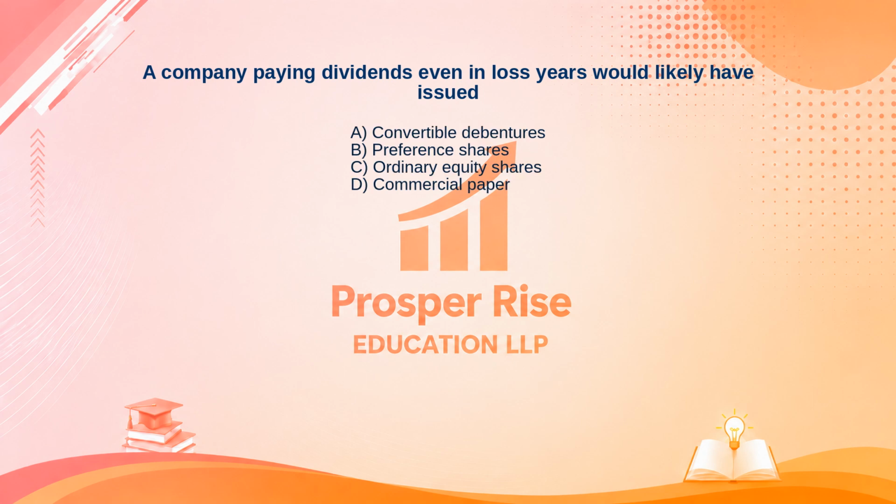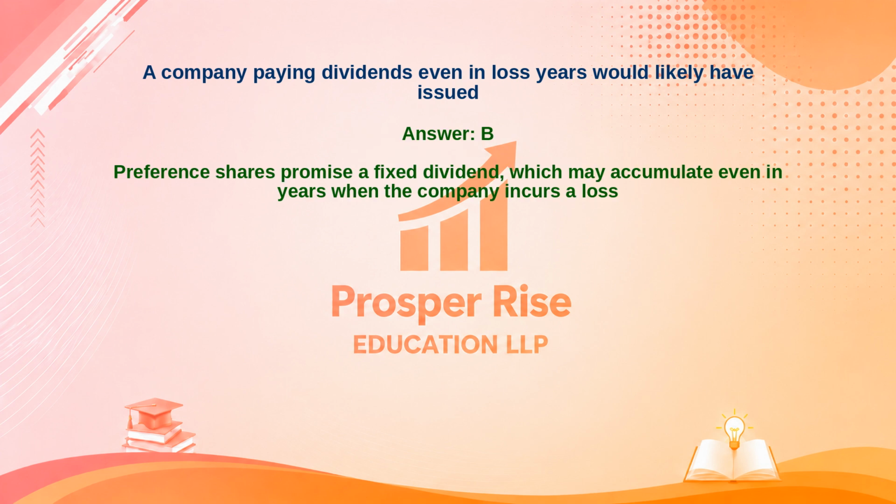Here are your options. A. Convertible debentures. B. Preference shares. C. Ordinary equity shares. Or D. Commercial paper. Take a moment to pause the video and decide. The correct answer is Option B. Let's see why. Preference shares promise a fixed dividend, which may accumulate even in years when the company incurs a loss.